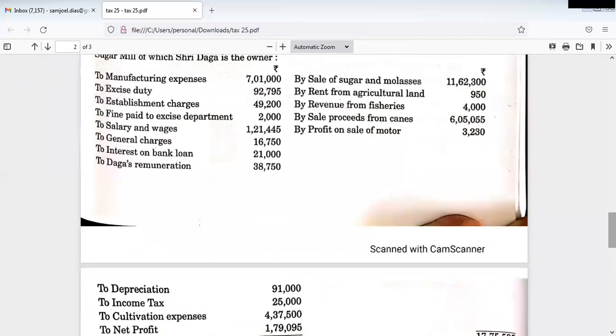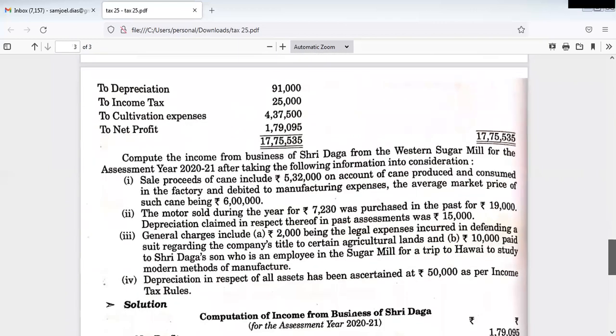So the total manufacturing expenses they have debited to the profit and loss account is 7,01,000, right? But in the additional information, they also say that the sale proceeds of the cane include rupees 5,32,000 on account of cane produced and consumed in the factory and debited to manufacturing expenses, the average market price of such cane being 6 lakh rupees.